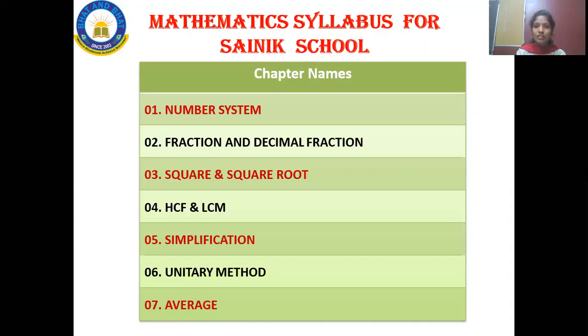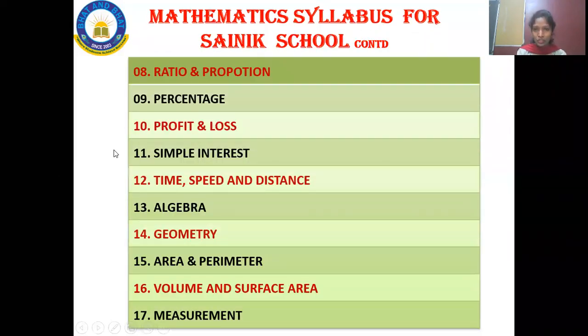The seventh chapter is average. Next, the continuation of that: the eighth chapter is ratio and proportion. Ninth is percentage. And the 10th chapter is profit and loss.